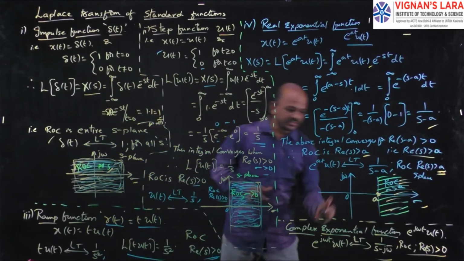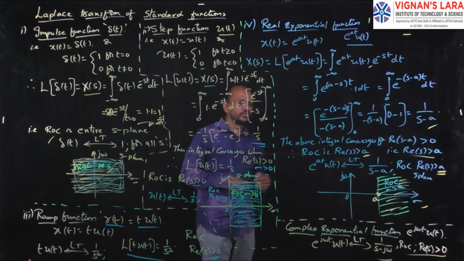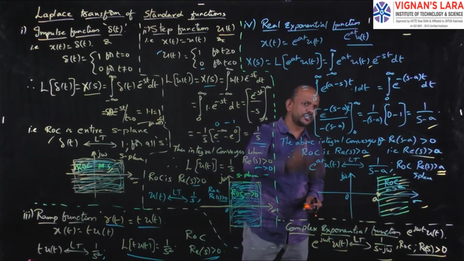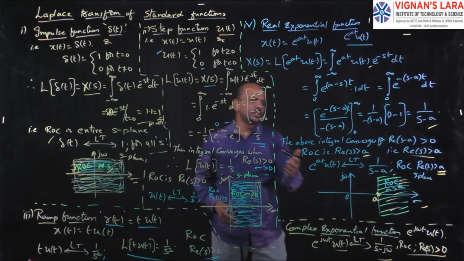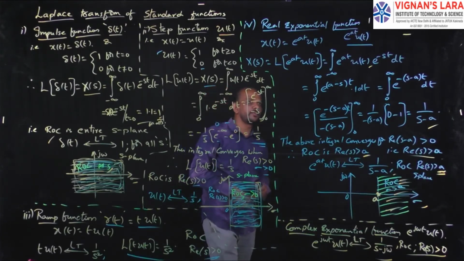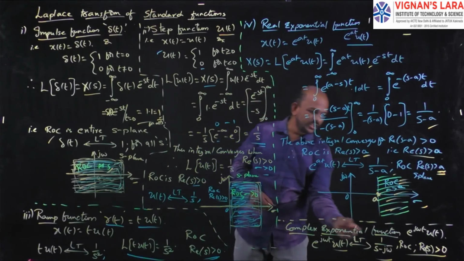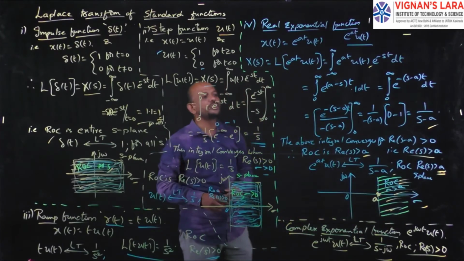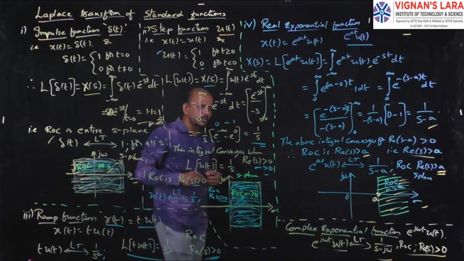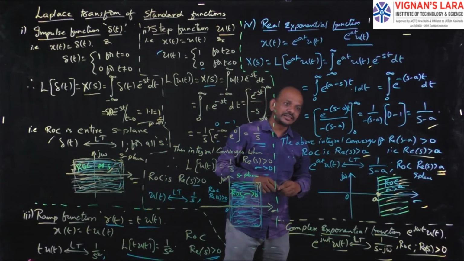Here the ROC is the real part of s greater than 0. This complex exponential function is for your practice. Find its value the same way. Here the real exponential is e power at into u of t, and the complex exponential is e power j omega t into u of t. Clear? So these are some of the standard functions for which we find the Laplace transforms.